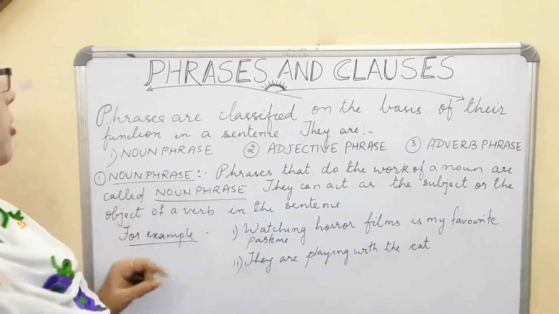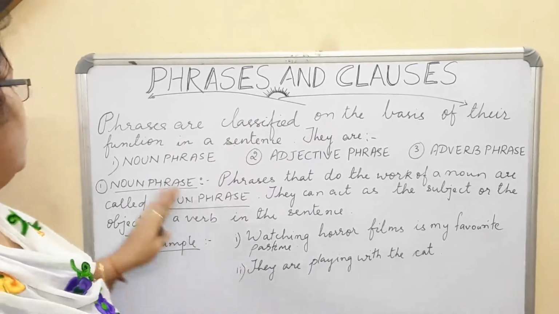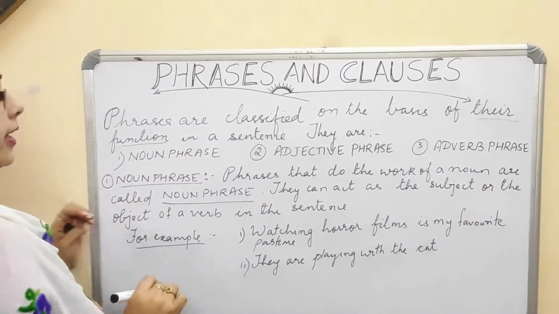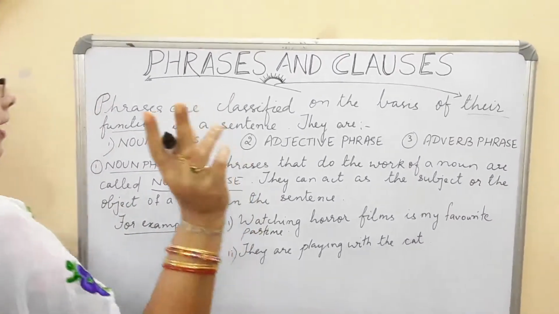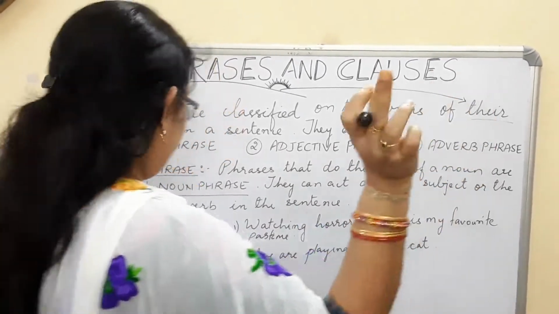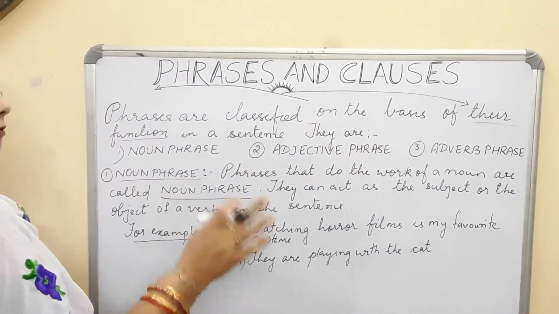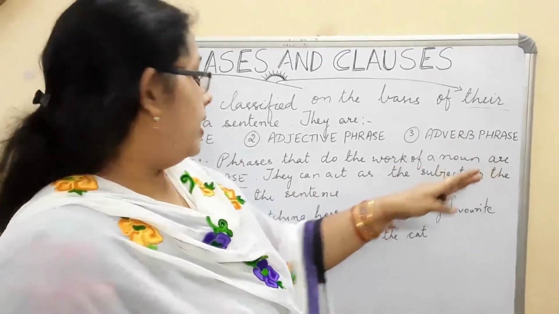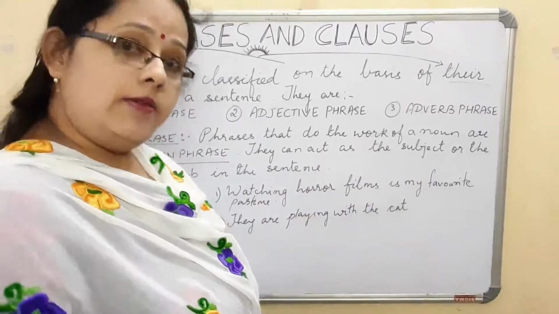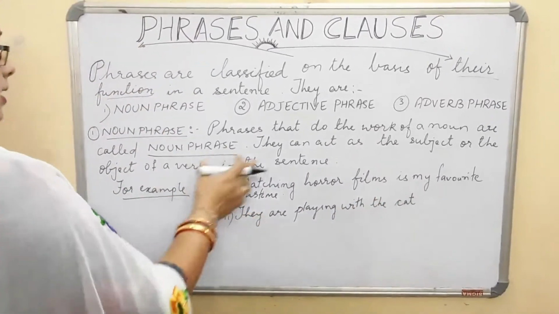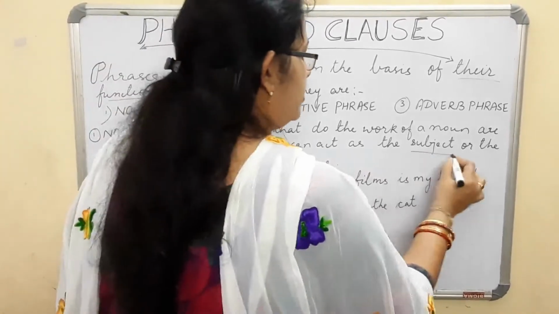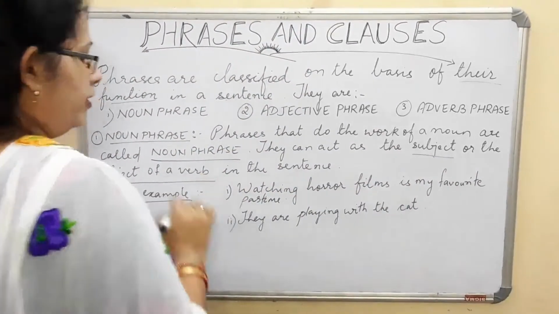Phrases are classified on the basis of their function in a sentence. Now, what are the functions? We have three types: noun phrase, adjective phrase and adverb phrase. First, we will start with the noun phrase. Phrases that do the work of a noun are called noun phrases. They can act as a subject as well as the object of a verb in the sentence.